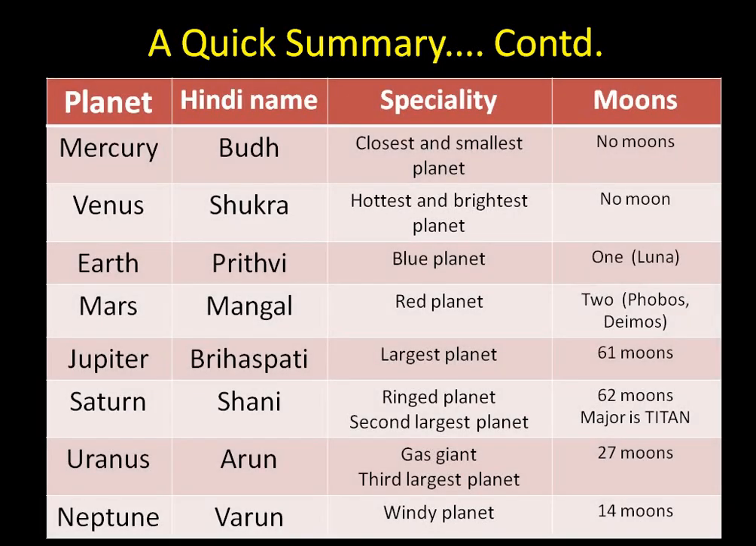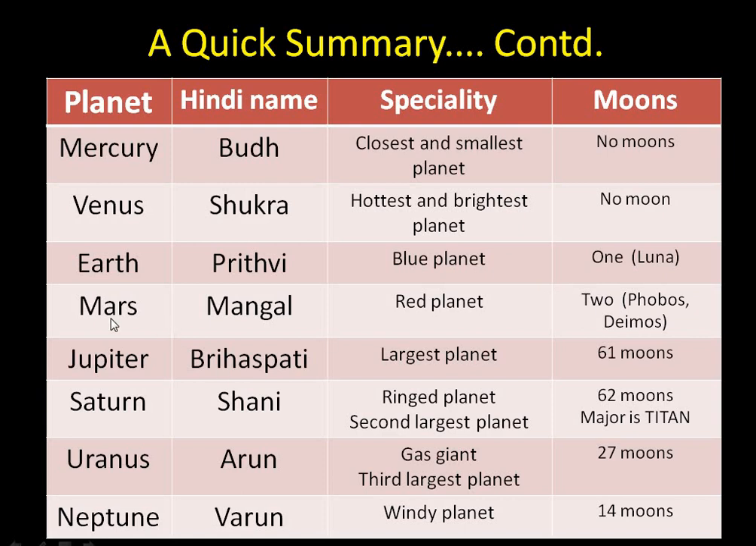This is the short form of all the planets we have done. So Mercury, its Hindi name is Budh. It is the smallest and the closest planet. It has no moons. Venus, called Shukra, its speciality is that it is the hottest and brightest planet. It has no moons. Earth or Prithvi is the blue planet. It has got one moon and the name of the moon is Luna.